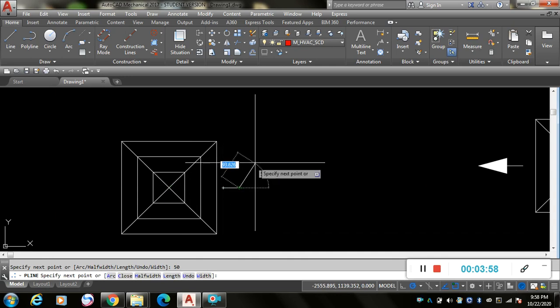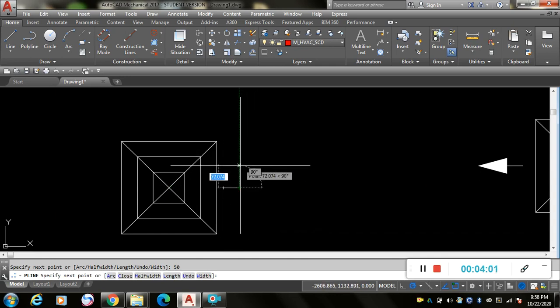Now the important thing is, press W, enter. Now go for 50 mm, then press enter.